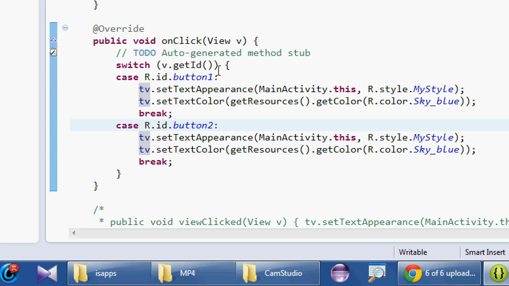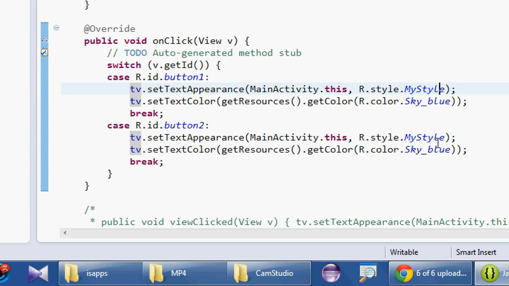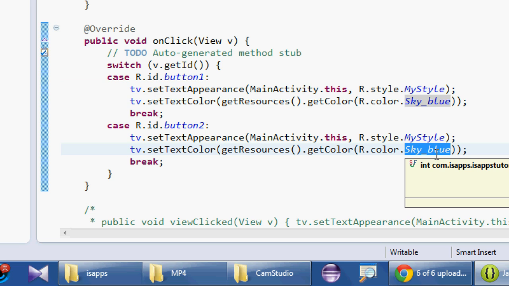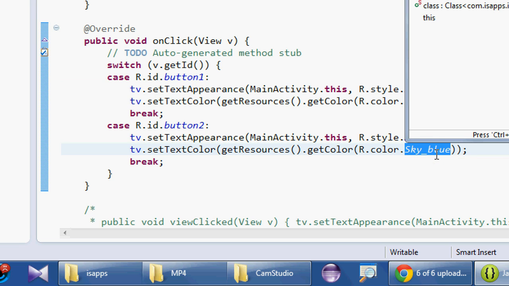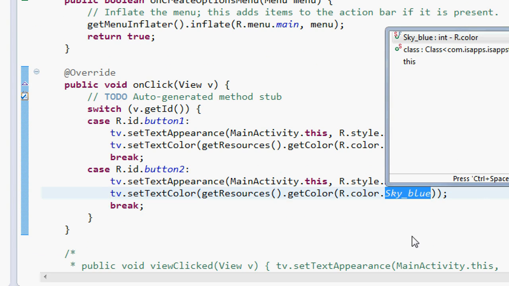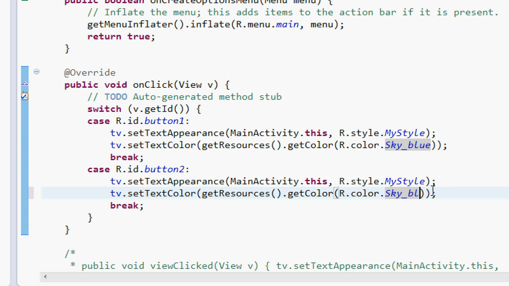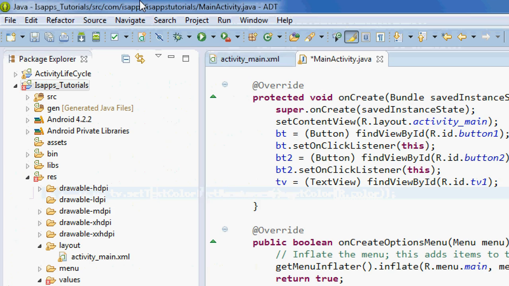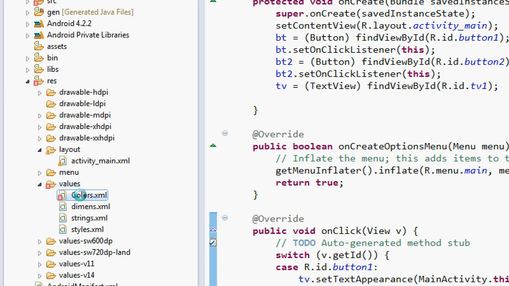So now what I want to do is quickly change these colors. If button 1 is clicked, it's going to be sky blue. If button 2 is clicked, it's going to be, okay, what is it going to be? Save. Let me have a look at the colors.xml file.